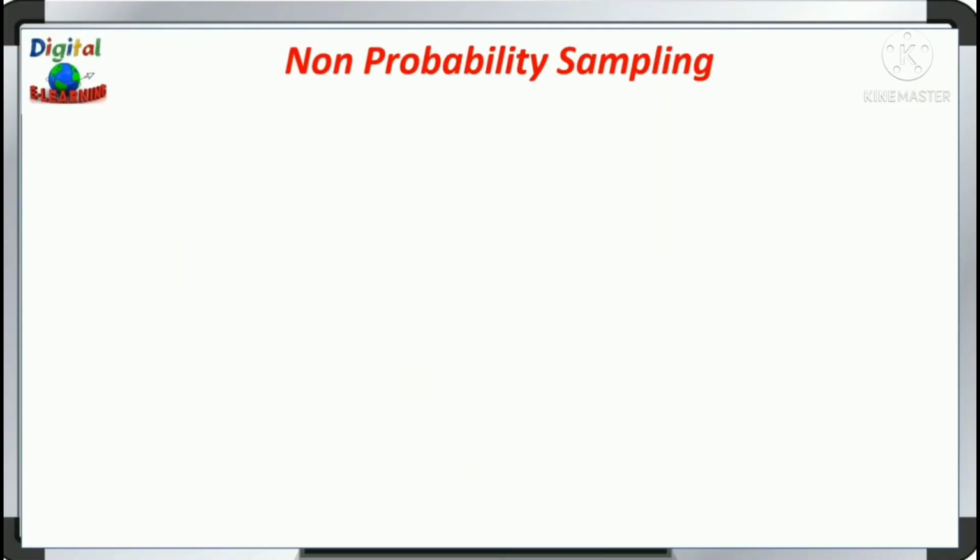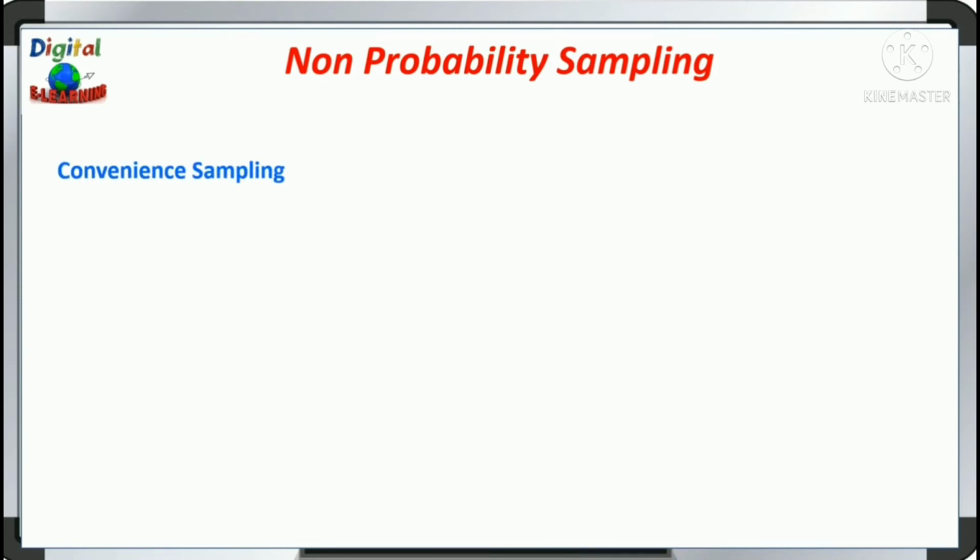Non-probability sampling. So in non-probability sampling, individuals are selected based on non-random criteria, and not every individual has a chance of being included in the study. This type of sampling is easier and cheaper to access, but you can't use it to make a valid statistical inference about the whole population. There are a few types of non-probability sampling.